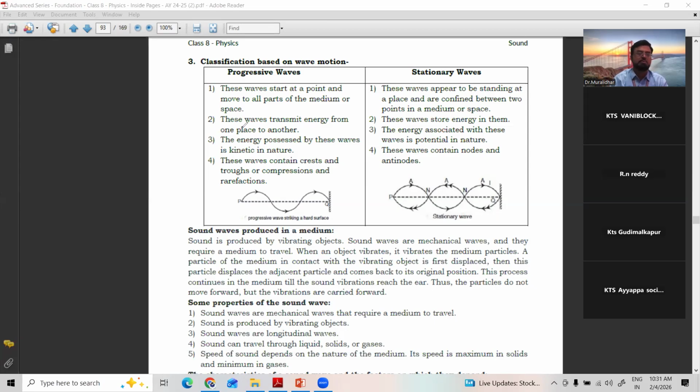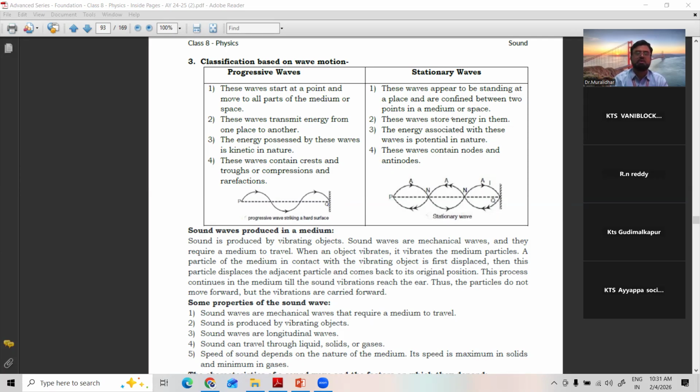Clear? So, a progressive wave starts at a point and moves to all parts of the medium or space. These waves transmit energy from one place to another. The energy possessed by these waves is kinetic in nature, because of that they are moving. These waves contain crests and troughs or compressions and rarefactions.